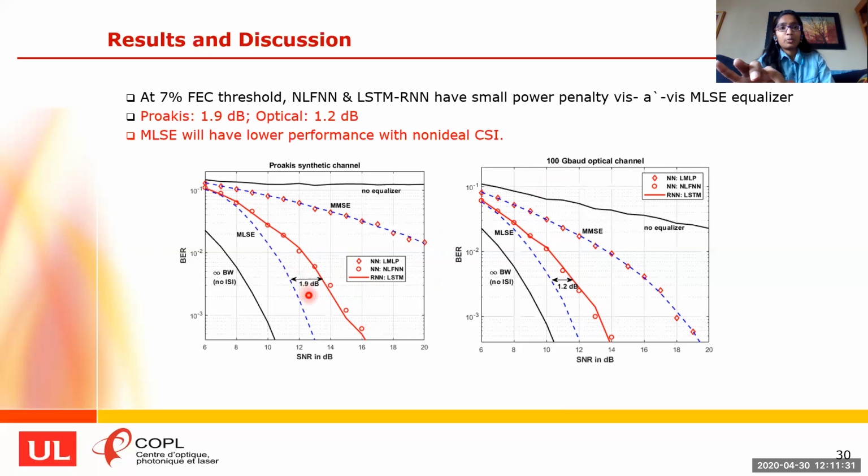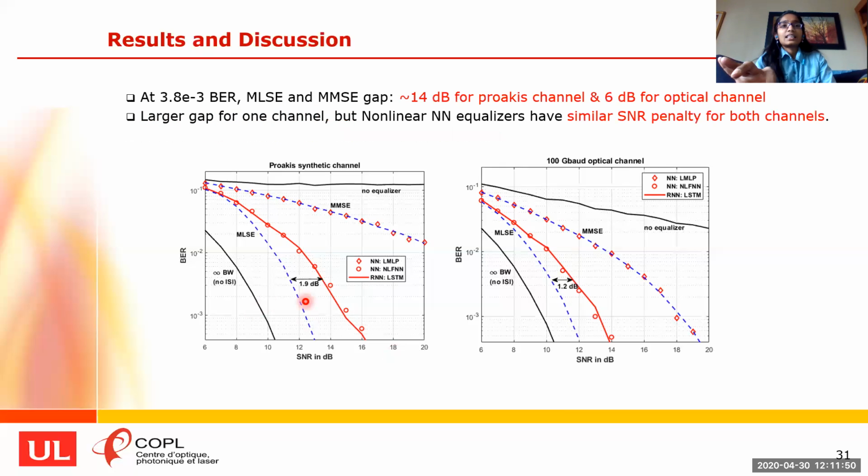In fact, it is 1.9 dB for Proakis channel and 1.2 dB for optical channel. And it should be remembered that this is the optimal performance of the MLSE with perfect CSI. And when there is error in the CSI estimation, the MLSE performance can severely deteriorate. And at 7% FEC threshold, despite the large gap between MLSE and MMSE in Proakis channel compared to the 6 dB gap in optical channel, both the nonlinear equalizers have a small power penalty, and it is worthy to be noted.